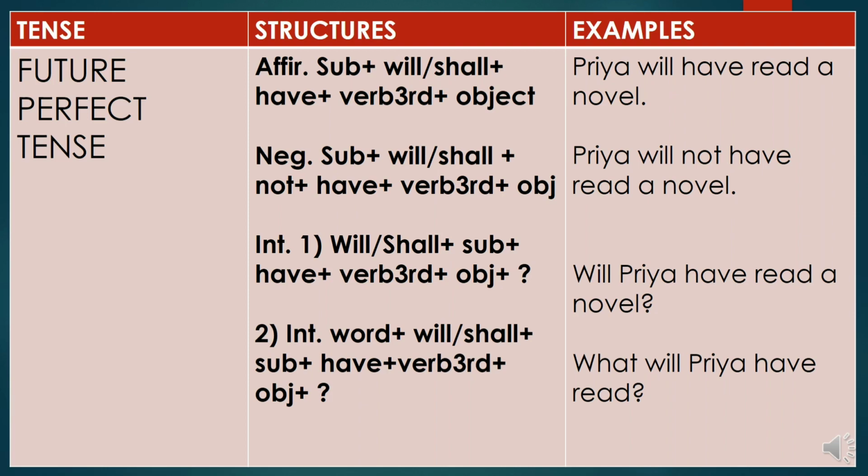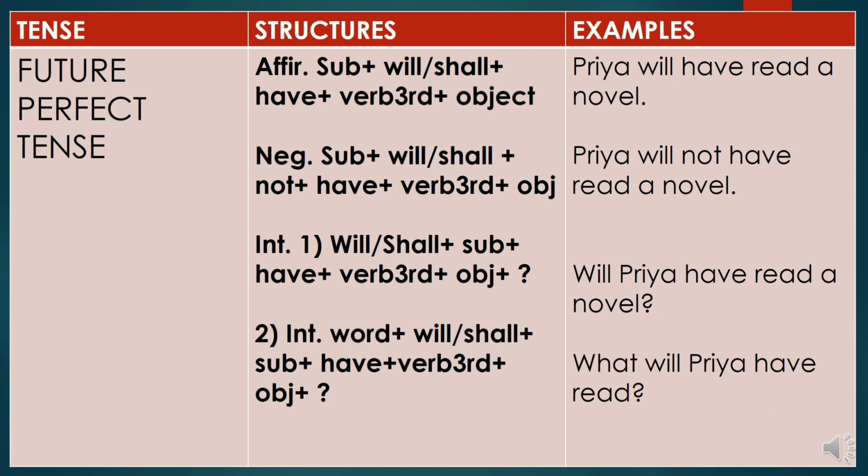If in case Priya was writing, it would be: Priya will have written a novel. See the negative form: subject plus will/shall plus not have plus the verb's third form plus object. So, Priya will not have read a novel. Now see the interrogative part: will/shall plus subject plus have plus the third form of the verb plus the object. So, will Priya have read a novel?